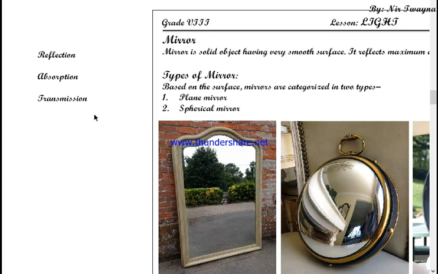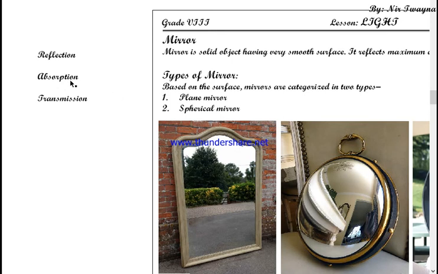So among these three phenomena, mirrors are those objects which reflect maximum amount of light. Some amount of light is absorbed, but no amount of light is transmitted.